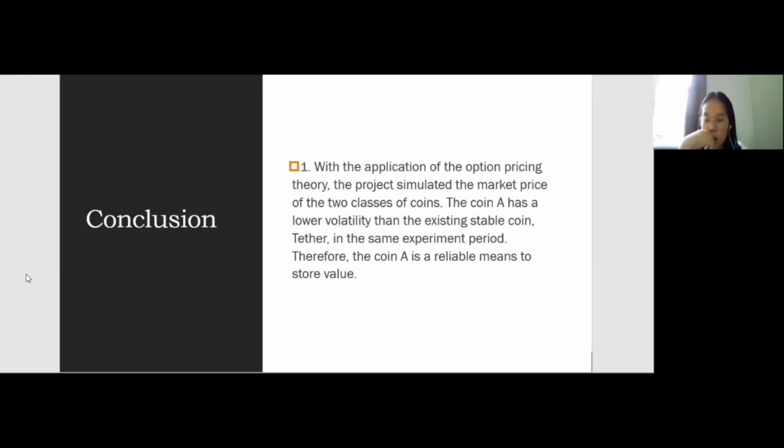To sum up, first, inspired by the dual-purpose funds, we designed a dual-class structure that offers entitlement to fixed income, stablecoin A, and leverage investment opportunities, stablecoin B, which is pegged to the ETH prices. With application of the option pricing theory, we get the market price of the two classes of coins. We have shown that the proposed stablecoin A has a lower volatility than the existing stablecoin Tether.